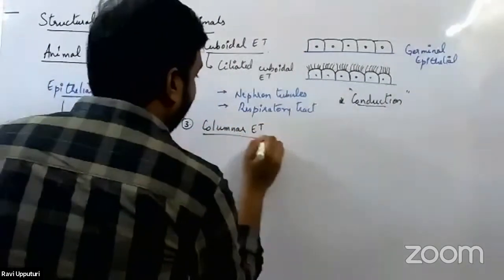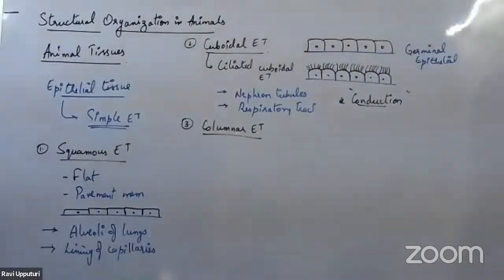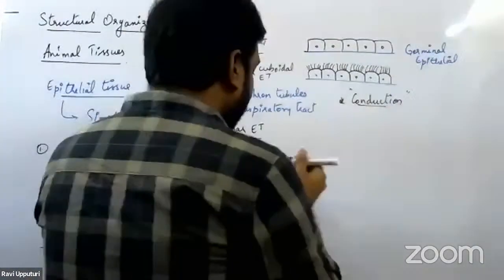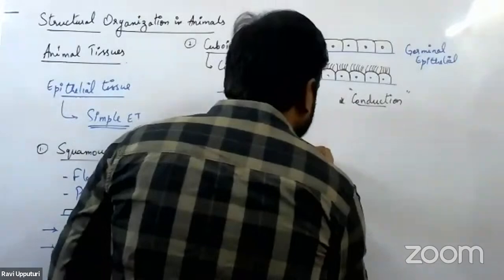We call it simple columnar epithelial tissue, because there is only one single layer. These are long cells.